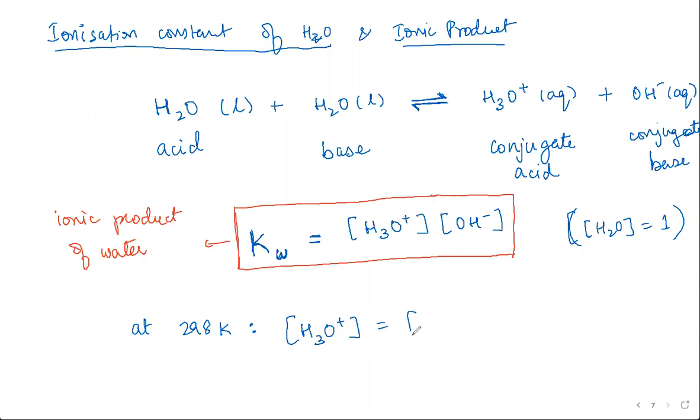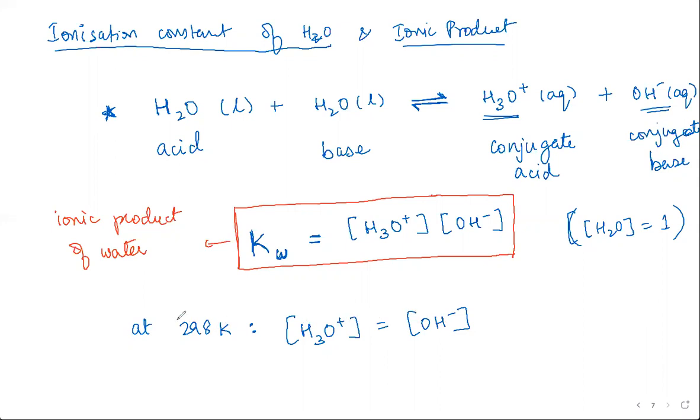The concentration of H3O plus is equal to that of OH minus, because if it was not equal, think of it: if you have extra H3O plus, where has that come from? Water is basically a neutral compound, so for every H3O plus formed, you need to have an OH minus. So that is why the concentrations are always equal to each other.